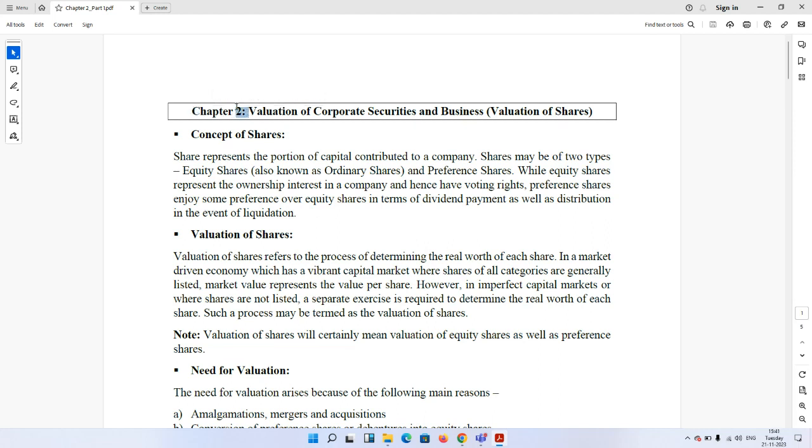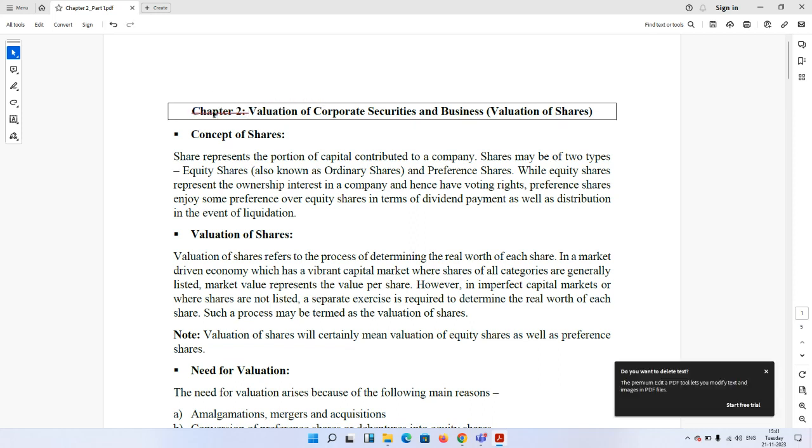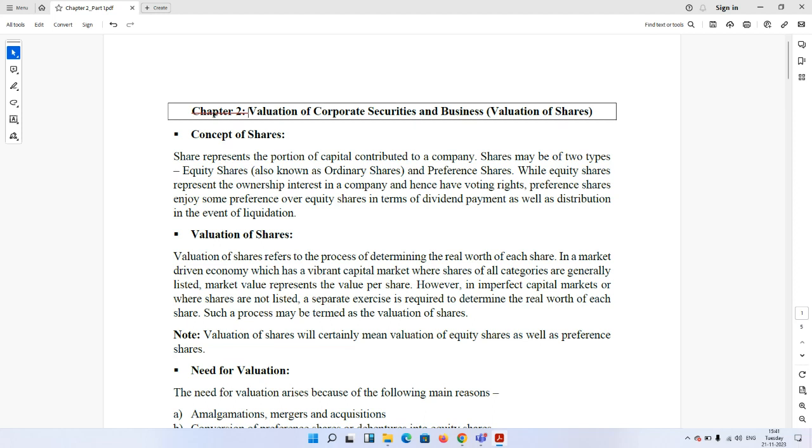To know the purpose, we need to discuss first of all the concept of share and what purpose it serves.